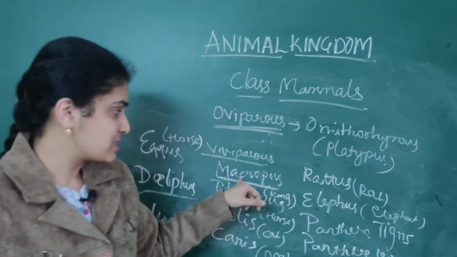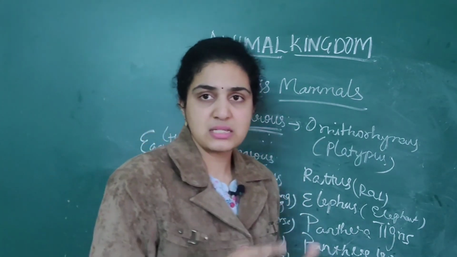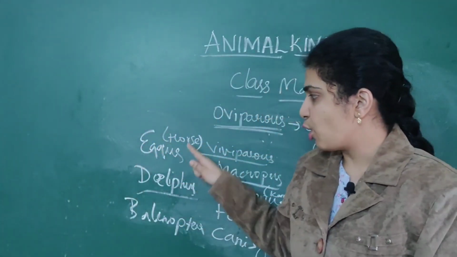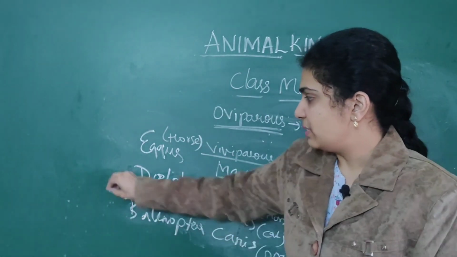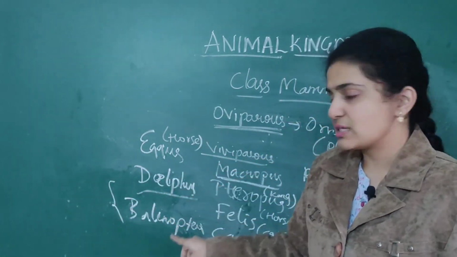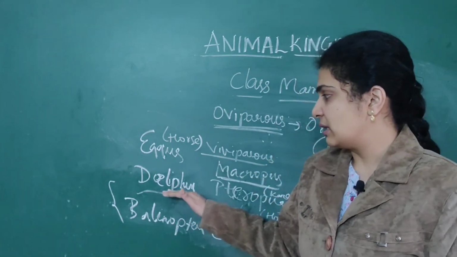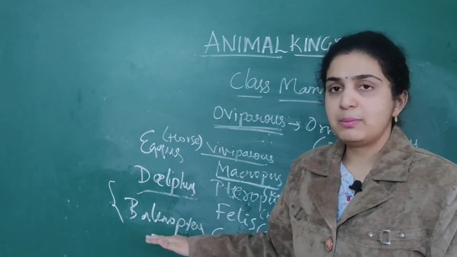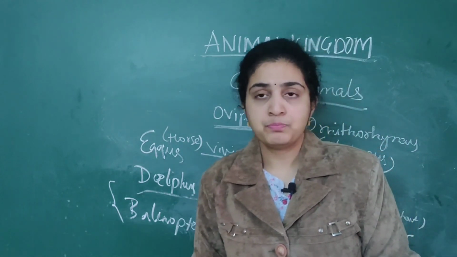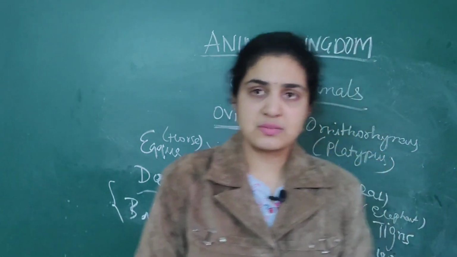Equus you should remember, as well as Macropus you should remember. Macropus is kangaroo, Equus is horse. These two, Delphis as well as Balaenoptera, only these two are aquatic mammals. Delphis is dolphin, Balaenoptera is blue whale. So this is about the class mammals.